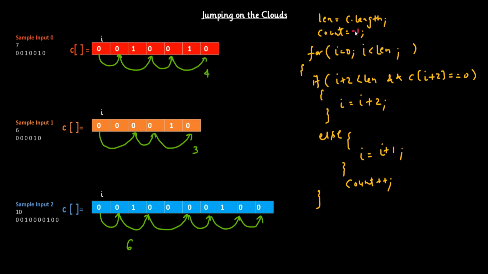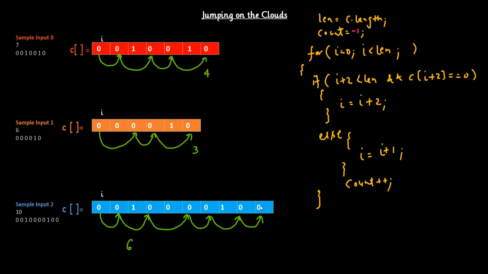I hope you got this point, because i is less than len, so at this point the condition is still true. So it will execute this for loop and go into the else block, increment the i, and at the end it will increment the count, which you don't want because you have to reach only the last index of the array, which you have already reached.